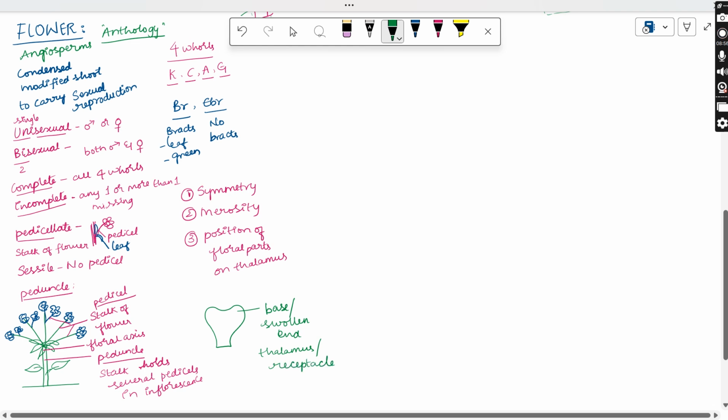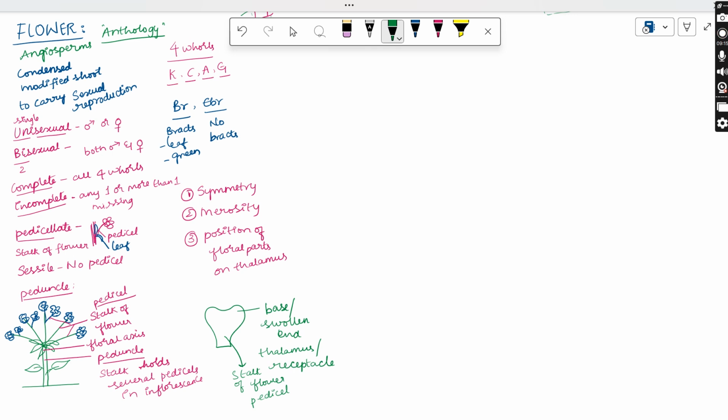The thalamus arises just like a stalk of the flower, which is the pedicel. The tip of this pedicel is swollen and modified, and all the whorls of the flower are arranged on it. That base we call the thalamus or the receptacle.